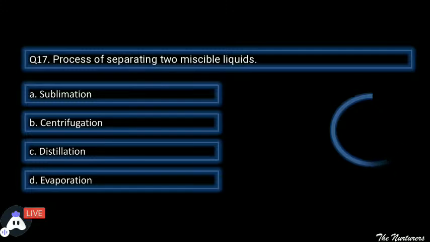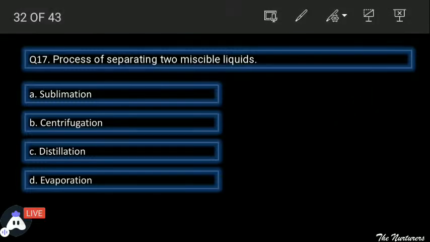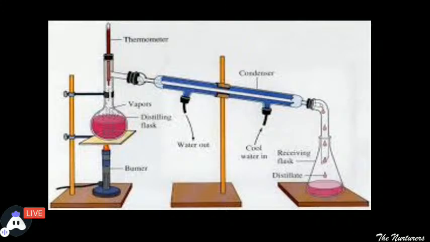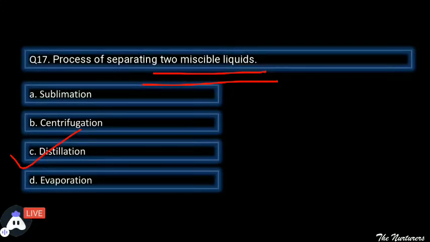Sublimation. Students, you must know different separation techniques and their principles, कि कौन सी separation technique किस basis पे work करती है. So the correct answer is the technique distillation. Distillation is used to separate two miscible liquids. And I hope you are clear with this process, how it all works.